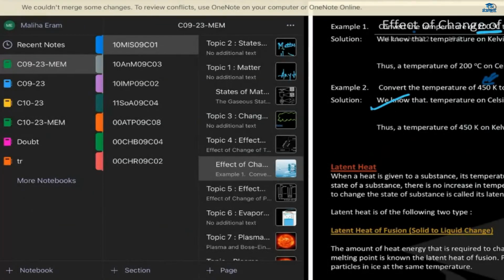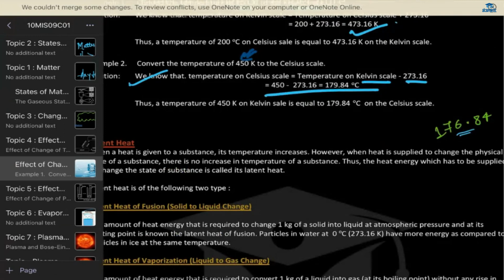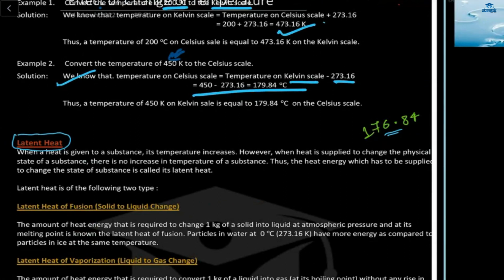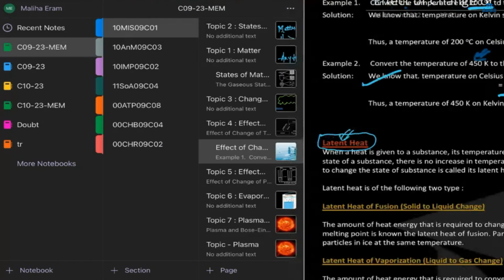In the next class, we will start latent heat because latent heat is a very big and important topic, and it's already 5:34, so it's your assignment time. You can ask me any doubt in matter or in the changes of states of matter or in anything. Any doubt till now? Okay, take a break for 5 minutes and I'll share the assignment on WhatsApp.